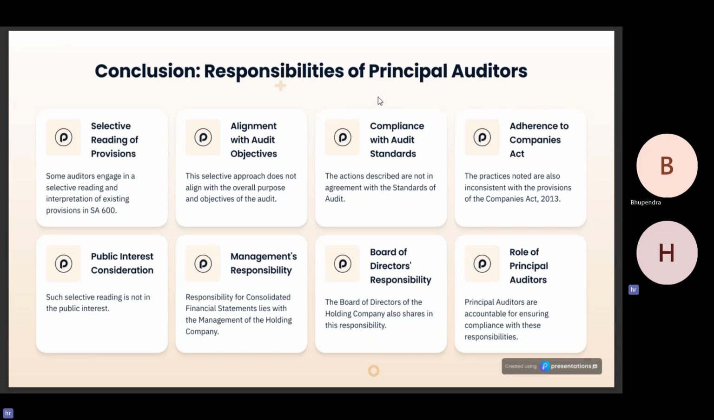Some auditors engage in a selective reading and interpretation of existing provisions in SA 600. This selective approach does not align with the overall purpose and objective of the audit. So the actions described are not in agreement with standards. The practices noted are also inconsistent with the provisions of the Companies Act 2013. Such selective reading is not in public interest, and it is the responsibility of management, the board of directors, and principal auditors to ensure compliance with the standards of audit, accounting standards and the Companies Act.